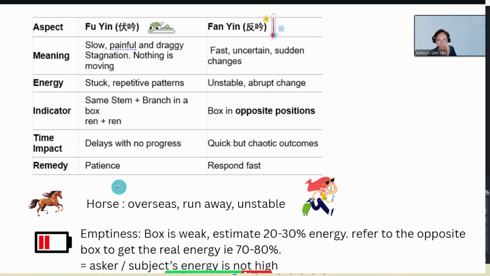Next we have learned about Fan Yin in the chart. What kind of situation is it? It means things are moving fast, things are very uncertain, and there are sudden changes. The energy is very unstable, and abrupt change will just happen.